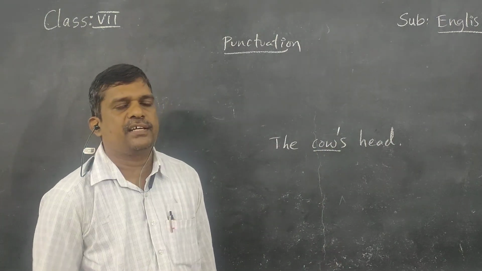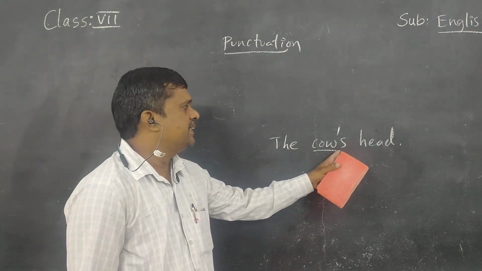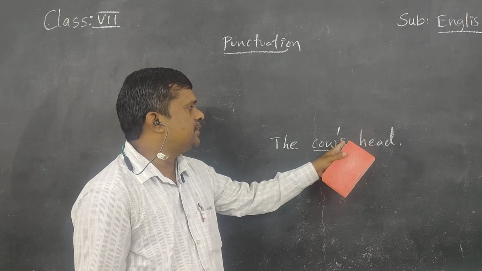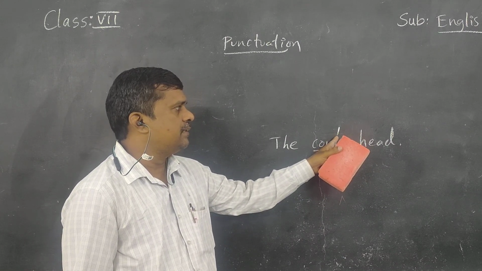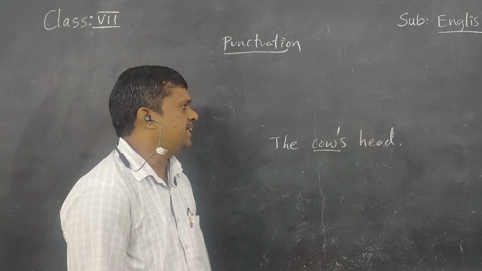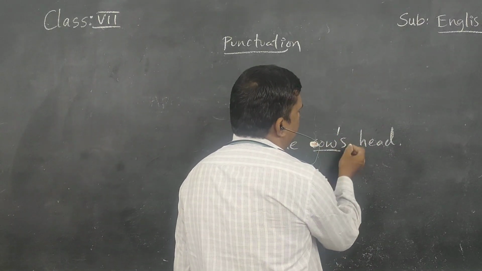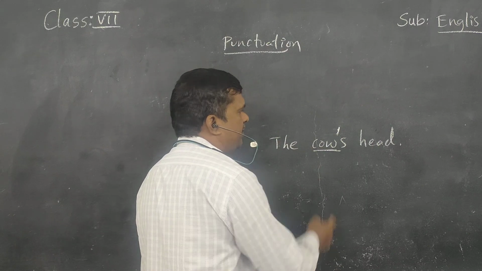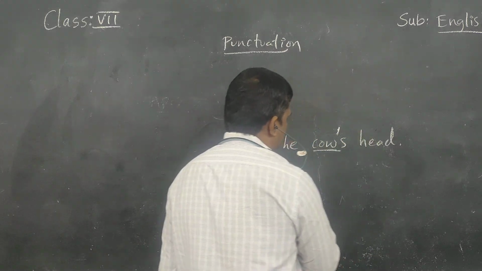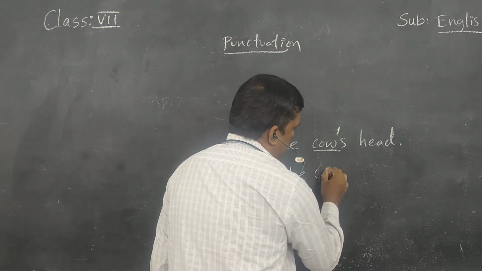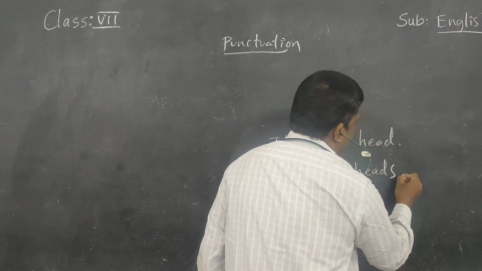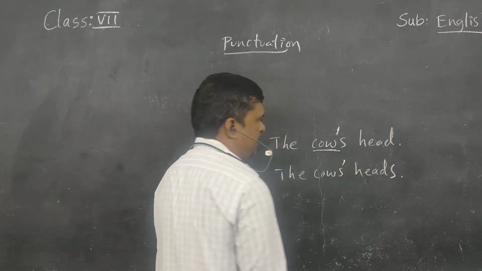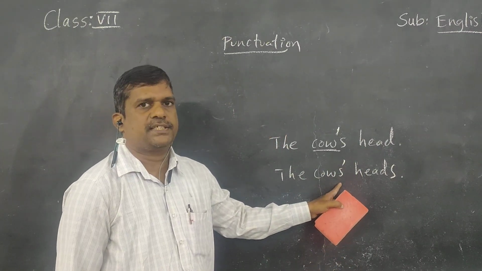So where should we use the apostrophe? Before s. If it is singular, we use it before s; if it is plural, after s. For example, the houses' heads. Here we should use the apostrophe after s.